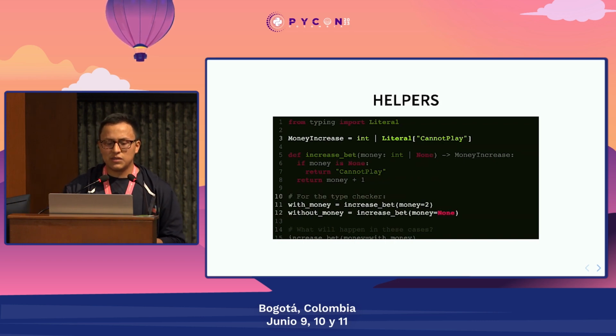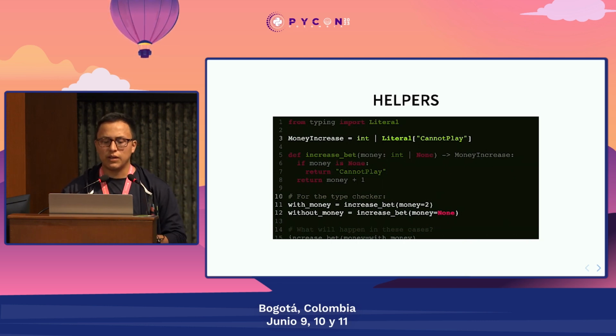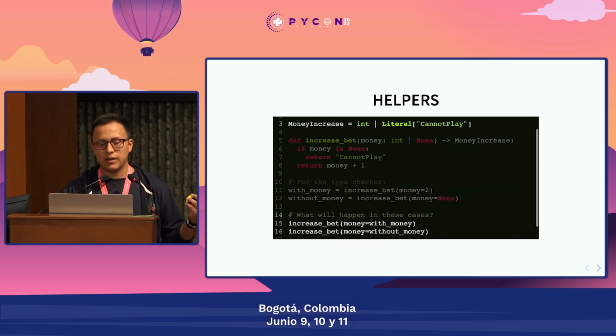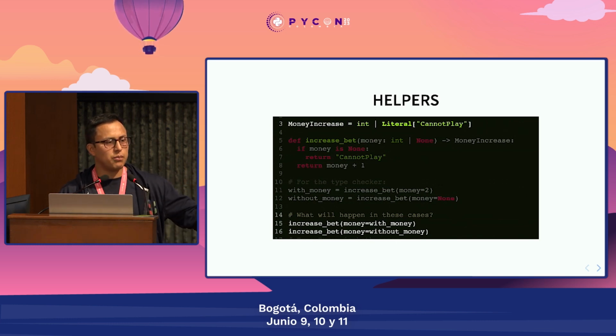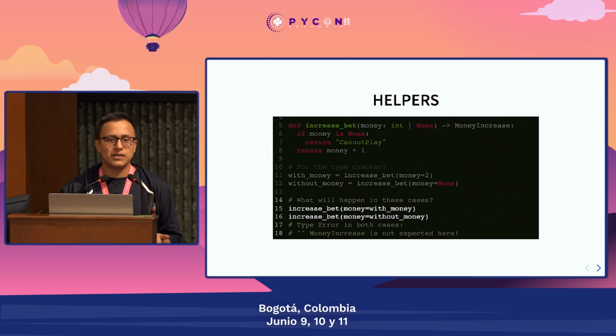Now, what happens if I do this? I call increaseBet with an int in the first line that you can see there in line 11, and in line 12 I'm calling increaseBet again, but with None. What happens if I call increaseBet with those results as well? What do you think is going to happen? Is the type checker going to complain or not? Well, guess what? The type checker is going to complain in both cases, because in both cases, money increase is the type of the result with money and without money.